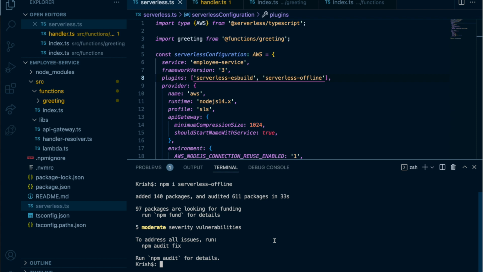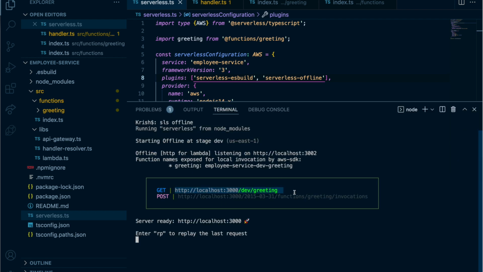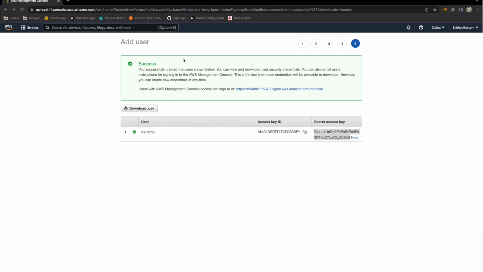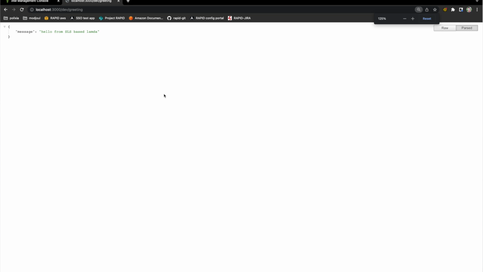Okay, so now the plugin is installed. So I just need to tell SLS offline, right? SLS offline, and this will run my project. It will first compile it and generate all my CloudFormation script, and based on that, it will set up the local environment, right? So it gives you the endpoint. So what you can do is just copy the endpoint and go to your browser and just add it here, okay? And you will see it's working, right? It's working, perfect.